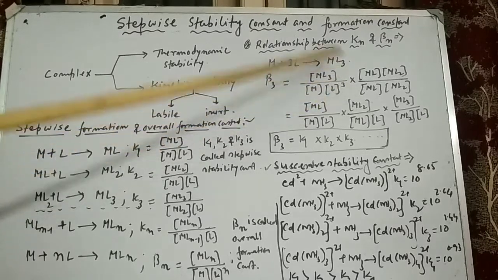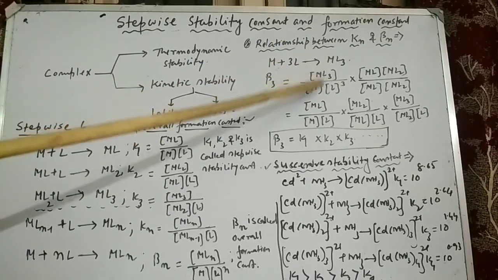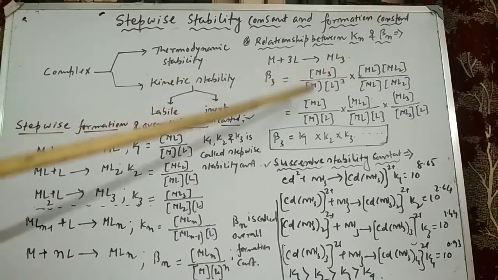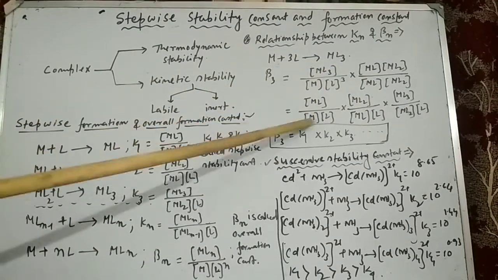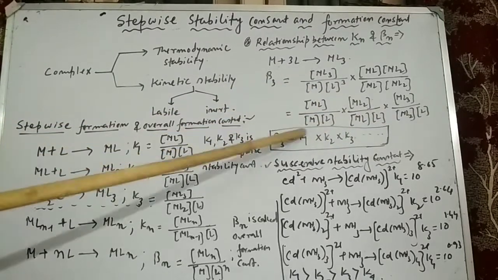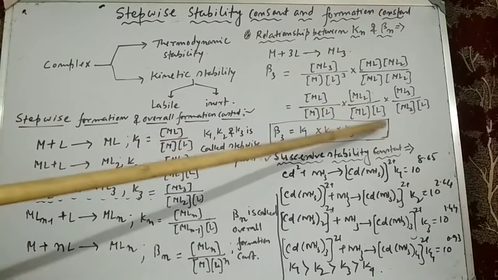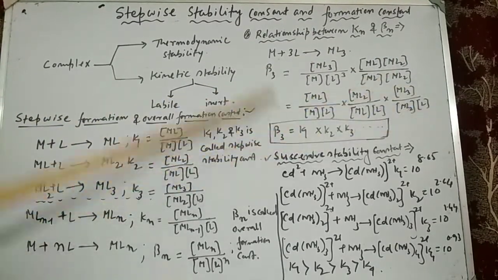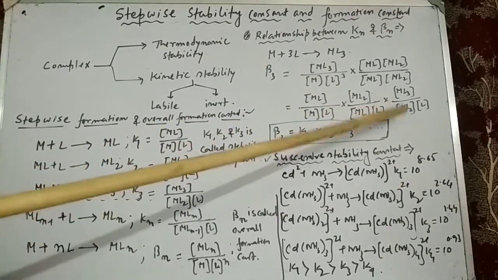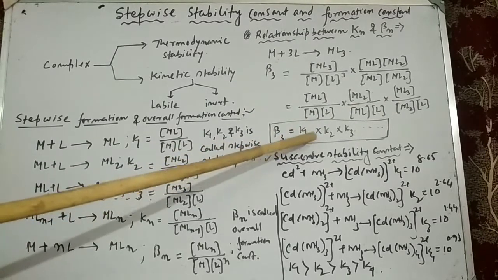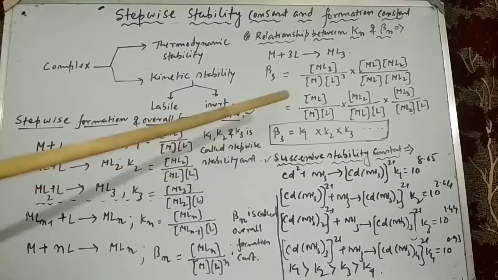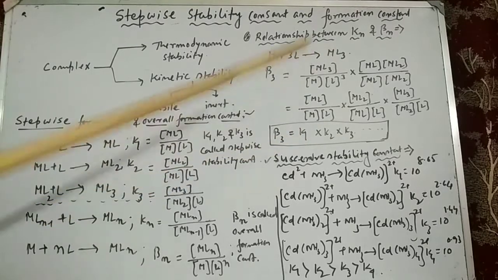Now we multiply both the numerator and denominator by ML and ML2, and then rearrange the equation, so L cubed is split into L, L and L. Similarly we get ML by M and L, ML2 by ML and L, and ML3 by ML2 and L, and therefore this is the form of K1, and this is K2, and this is K3. Therefore beta 3 is equal to K1 into K2 into K3, and this is the relation between the stepwise stability constant and the overall formation constant.